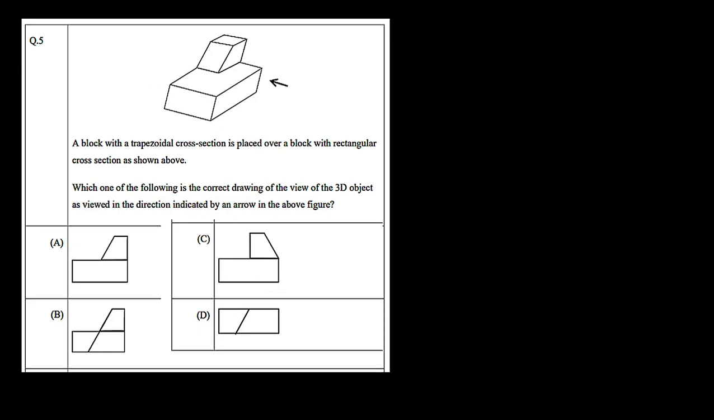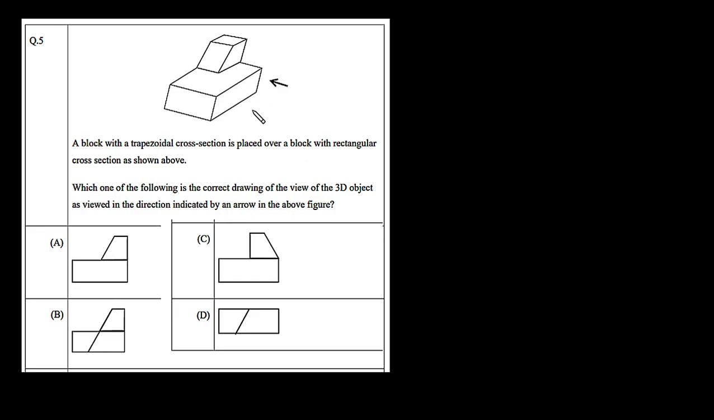Question 5 says a block with a trapezoidal cross section is placed over the block with a rectangular cross section as shown above. Here we have one rectangular box which is placed as the bottom, and we have one trapezoidal cross section which is placed on the top of this rectangular box. The question is asking which one of the following is the correct drawing of the view of the 3D object as viewed in the direction indicated by the arrow in the above figure.